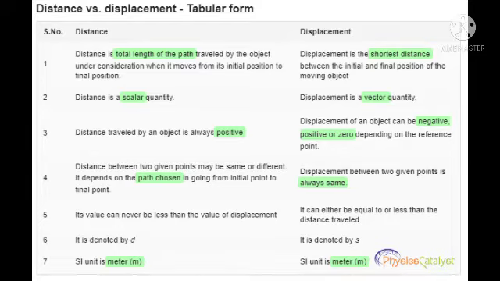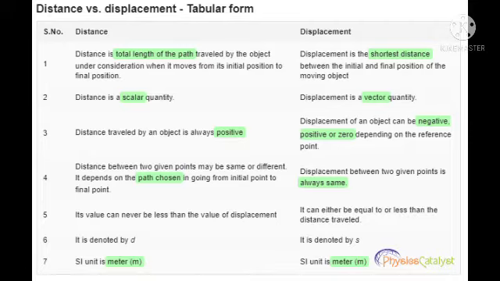Distance means the total length of the path travelled by the object. Displacement means the shortest distance. Listen carefully. Distance means the total length of the path travelled by an object. Displacement is the shortest distance. Distance is considered when the object moves from its initial position to its final position. Displacement is the shortest distance between the initial and final position of the moving object.